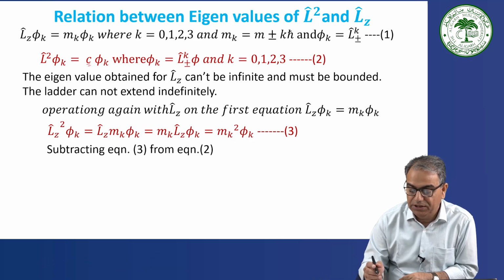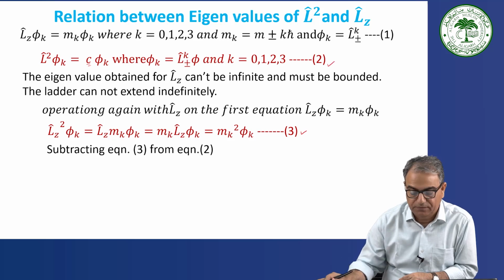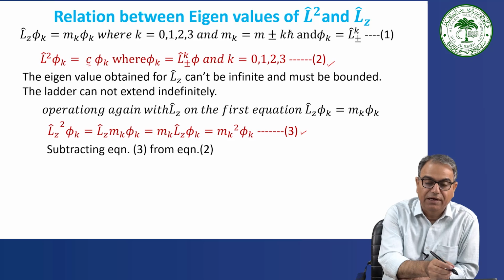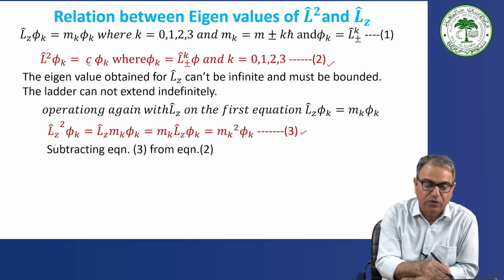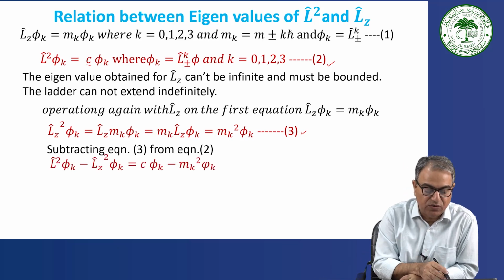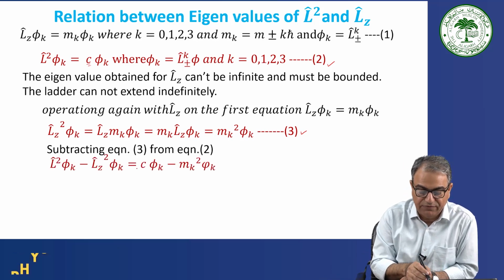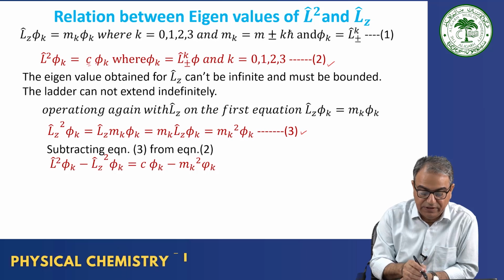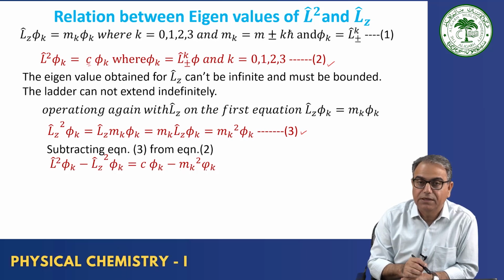Subtracting equation 3 from equation 2 will give you what? On the left hand side you will have L square minus Lz square multiplied by phi k, that is L square phi k minus Lz square phi k, and on the right hand side you will have C phi k minus mk square phi k.